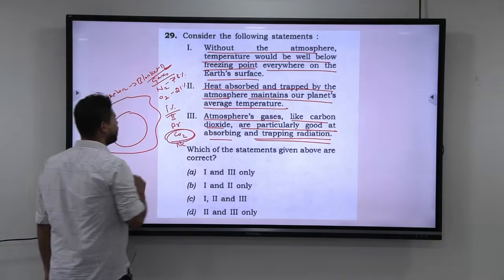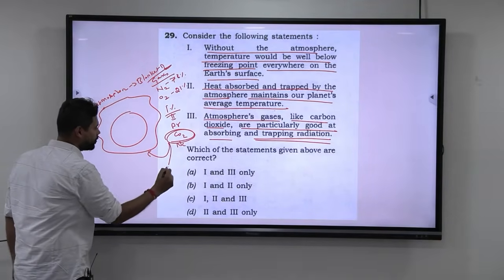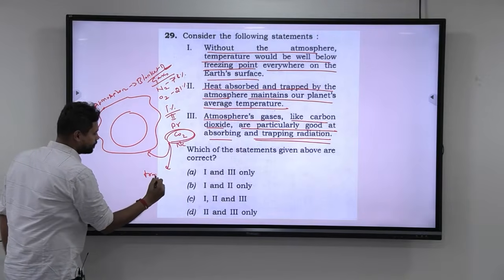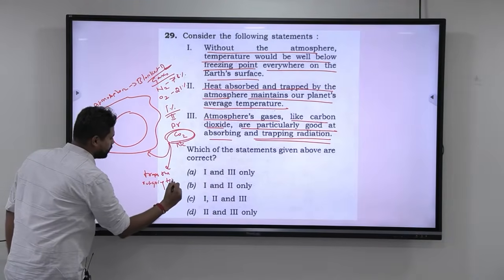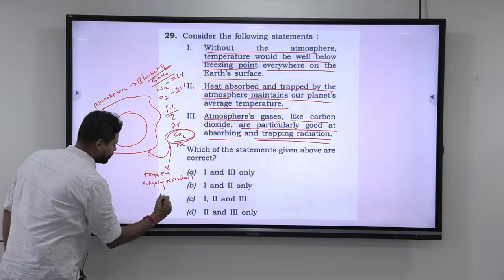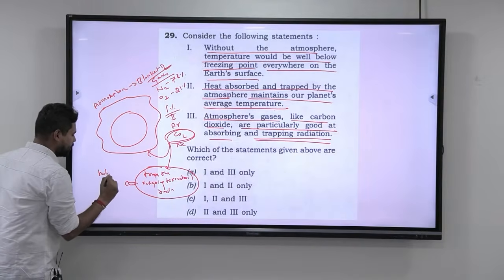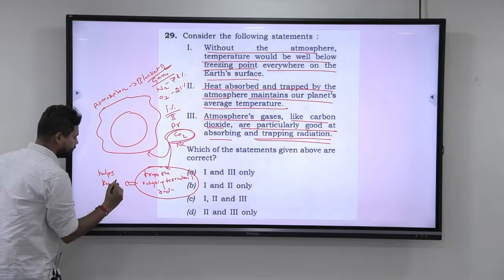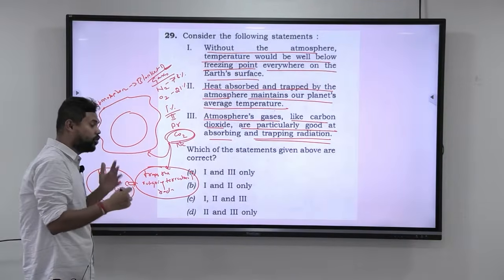But this carbon dioxide is very, very crucial for the Earth, because this carbon dioxide traps the outgoing terrestrial radiation. Because it traps the outgoing terrestrial radiation, it helps keep the Earth warm. But that is what is now affecting us in the form of climate change.